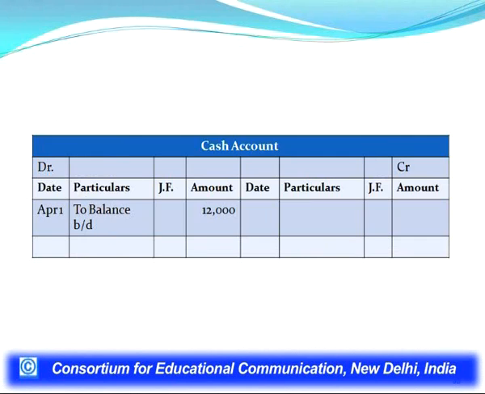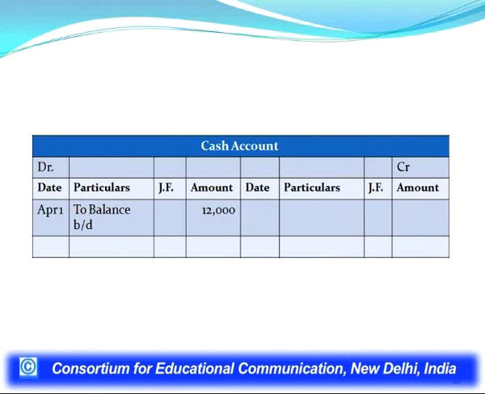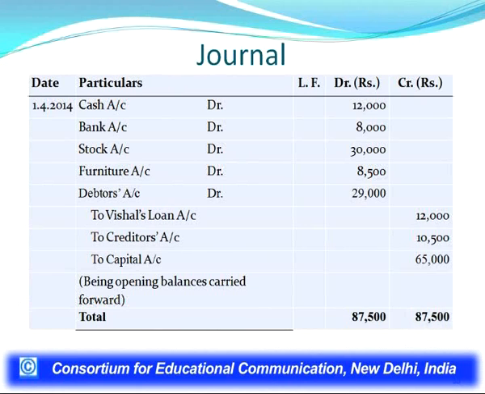We have given two examples of the debit side. If you see in the journal entry, the cash account has been debited rupees 12,000. So when we are preparing the cash account, we mention here to balance brought down 12,000. Another account debited is the bank account, rupees 8,000.